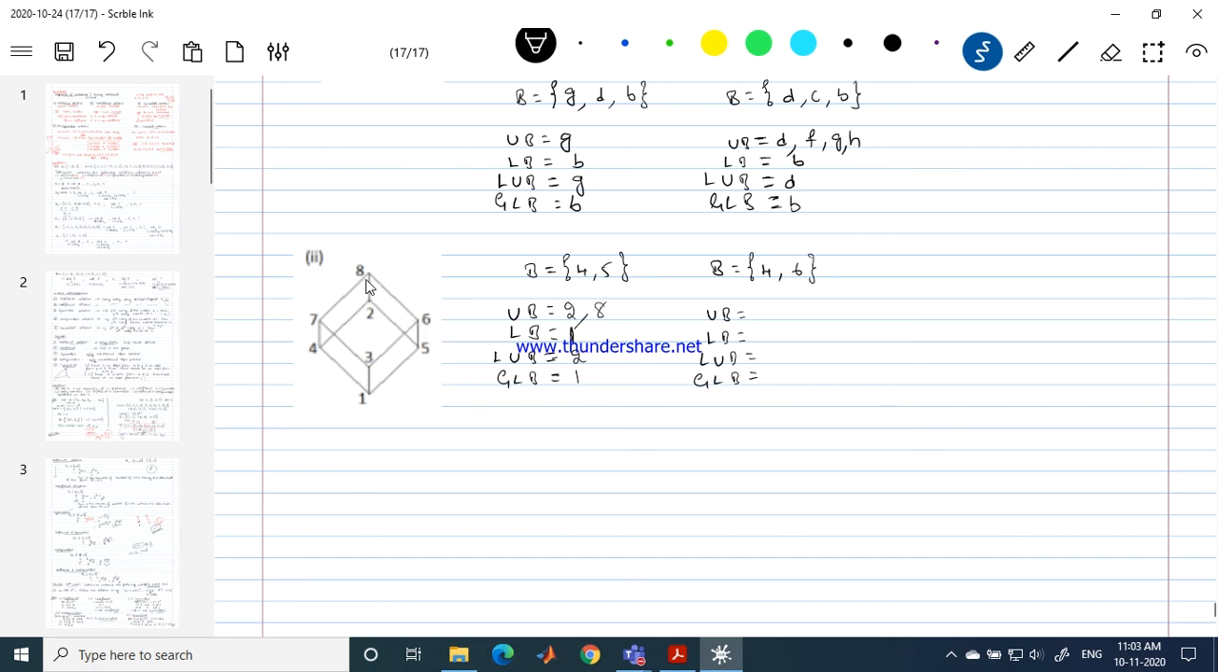Very good. So 8 is the only element from which we can reach 4 from 4 and 6. Very good. Yes. Lower bound is just 1 because I can't reach 3 from 3, I can't reach 4. From 3 I can reach 6, but from 1 I can reach 6. So which means that 1 is the lower bound. So it means obviously this itself becomes the least and this becomes the greatest.